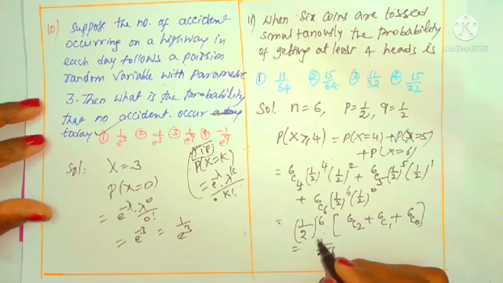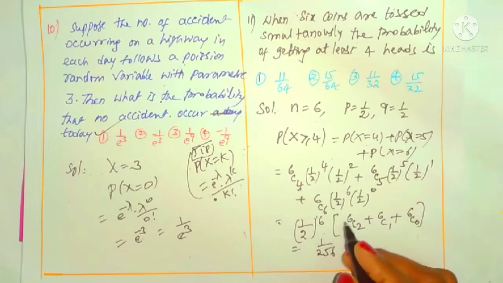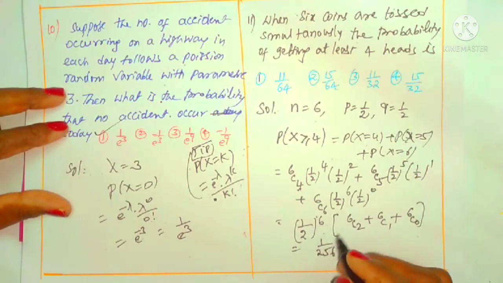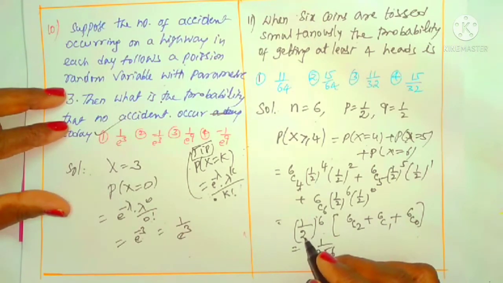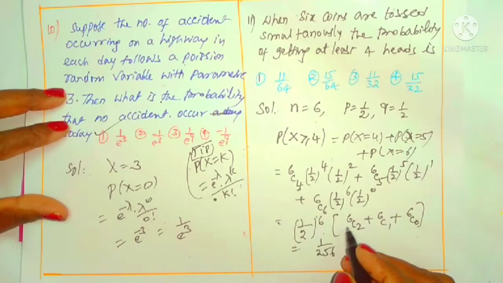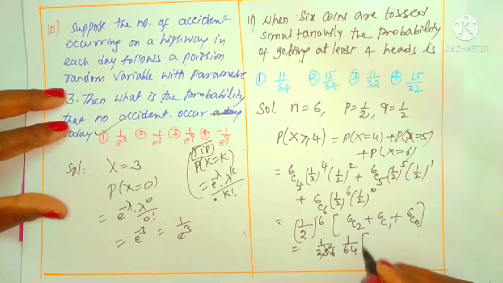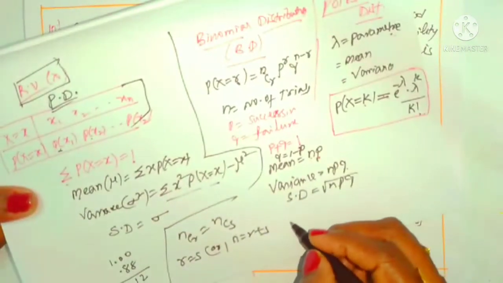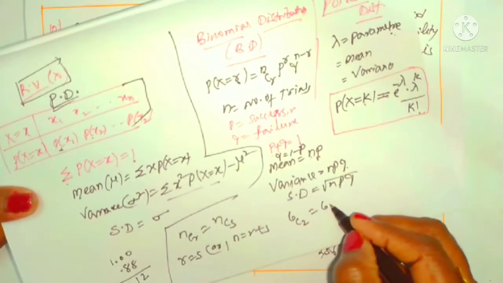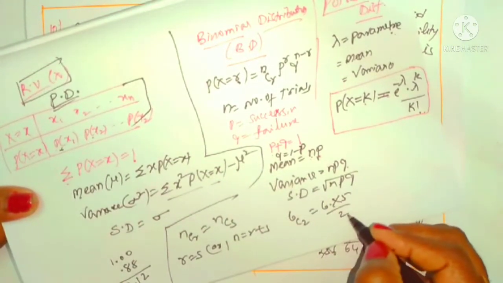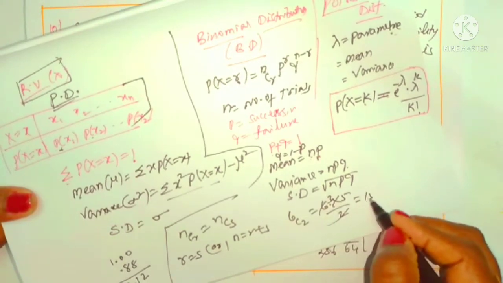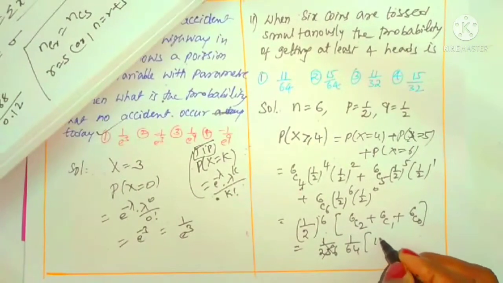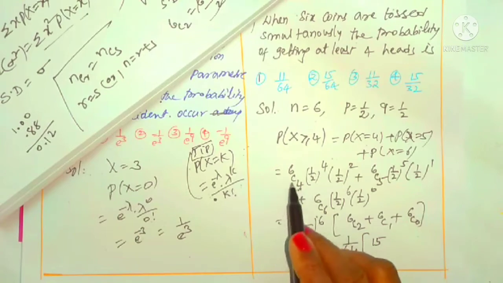1 by 2 power 6 is 1 by 64. 2 power 6 means 2 cube into 2 cube, 8 eights are 64. That is 1 by 64 into 6C2 calculation. Do you know how to calculate 6C2? 6C2 we can write as 6 into 5 by 2, 2 threes are 6, 3 fives are 15. This is 15.